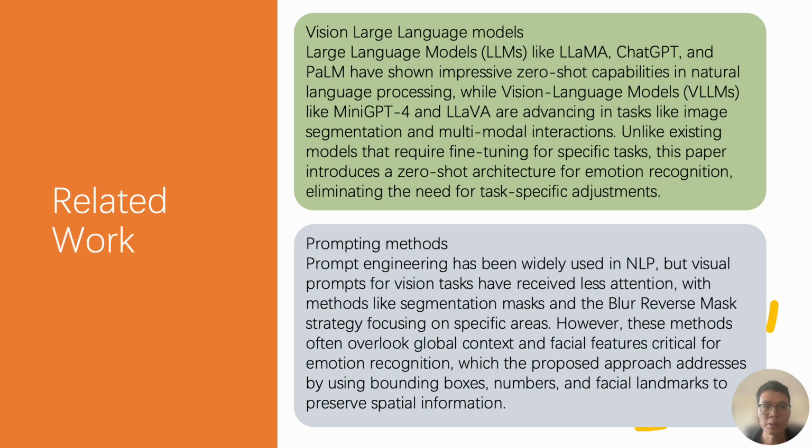Our research introduced a zero-shot architecture for emotion regulation, eliminating the need for task-specific adjustments. By using visual prompts like bounding boxes, numbers, and facial landmarks, we preserve spatial context, improving the accuracy of emotion regulation compared to traditional methods.